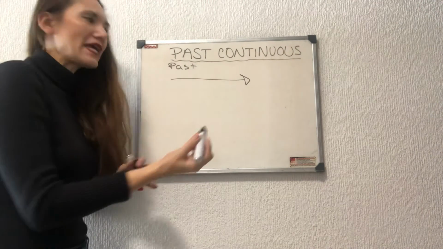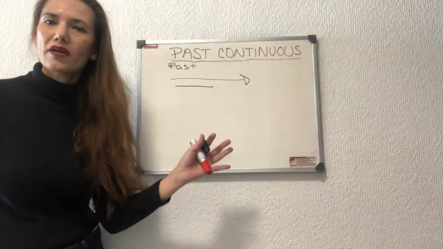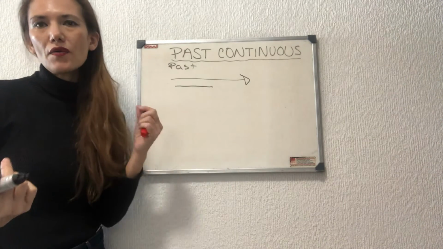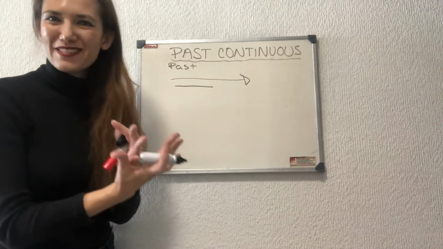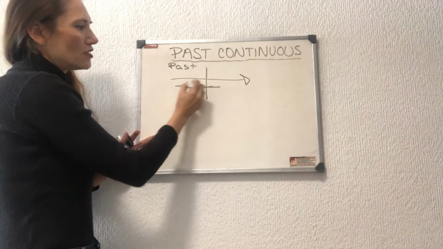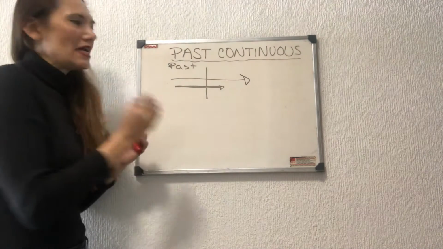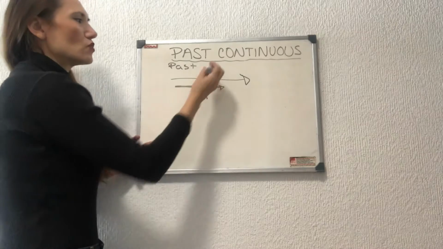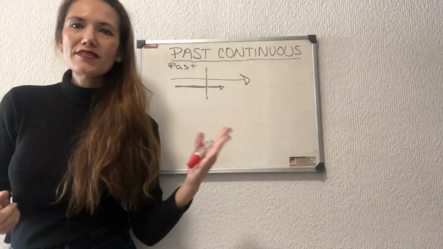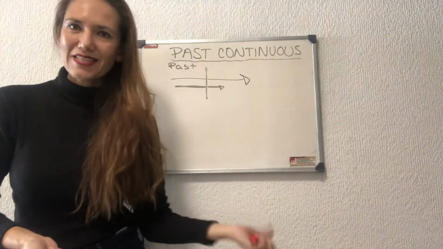I'm going to talk about an action in progress at a particular time in the past, or an indefinite time in the past, but then it can be interrupted by another action. This action that interrupts the continuous activity is going to be in simple past tense, because it expresses a particular moment in the past, so that's why it's going to be in simple past tense.